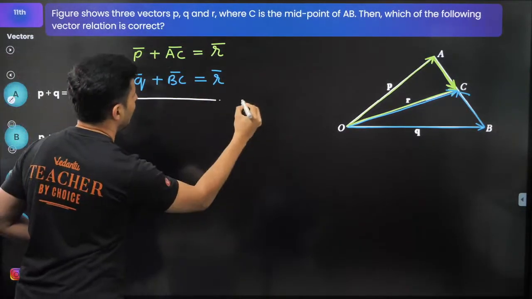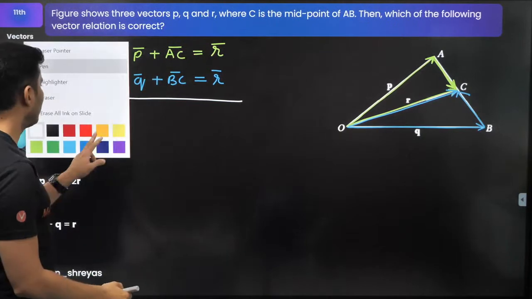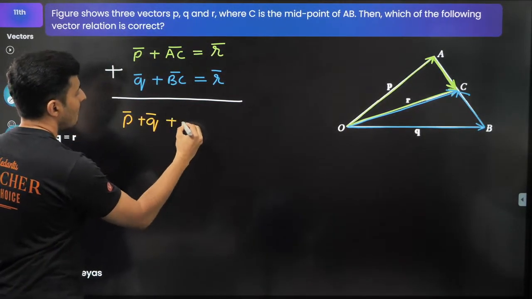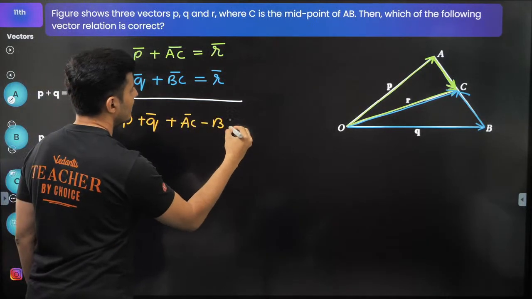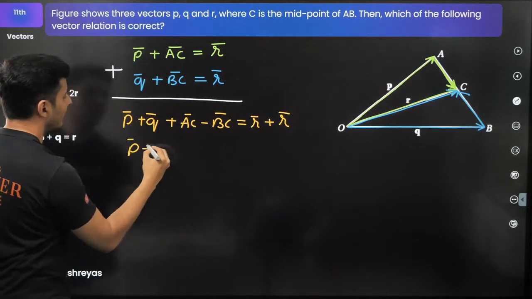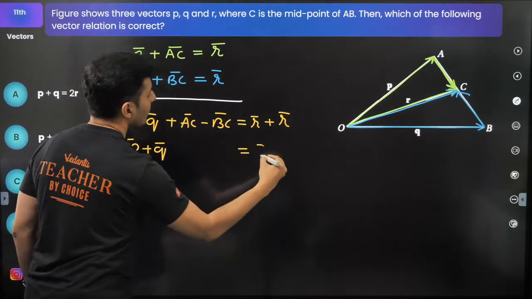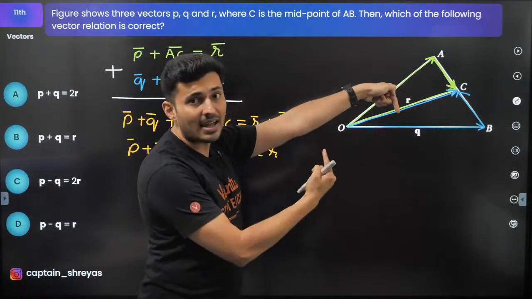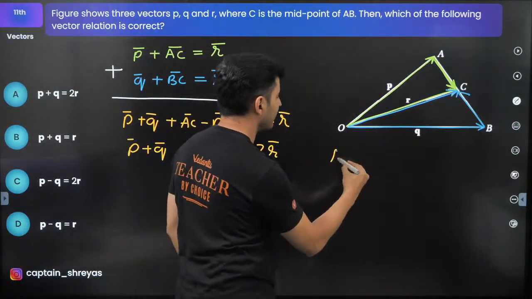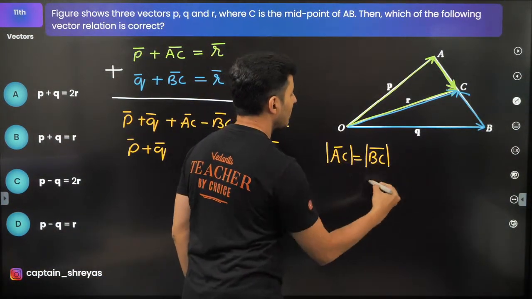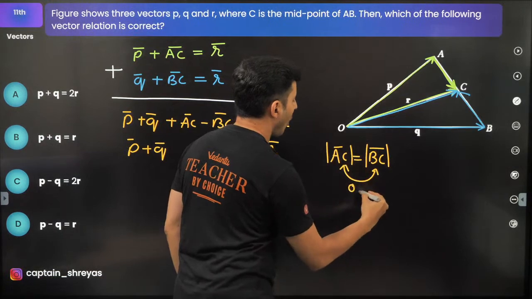Obviously, I'm going to sit and add the two. And what am I going to get? I will get P vector plus Q vector plus AC vector minus BC vector is R vector plus R vector. So P vector plus Q vector is equal to 2R vector. AC minus BC. AC is here, BC is there. Guys, AC's magnitude is equal to BC. AC's magnitude is equal to BC, but they are opposite.